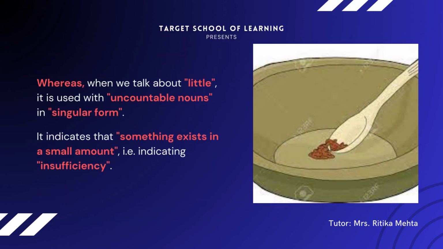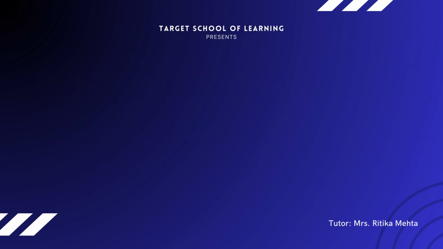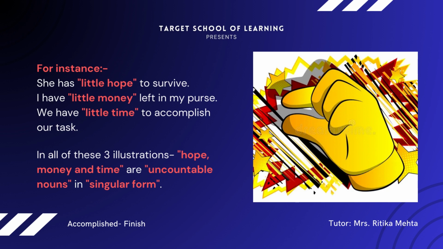Whereas when we talk about little, it is used with uncountable nouns in singular form. It indicates that something exists in a small amount, that is, indicating insufficiency. For instance, she has little hope to survive. I have little money left in my purse. We have little time to accomplish our task.